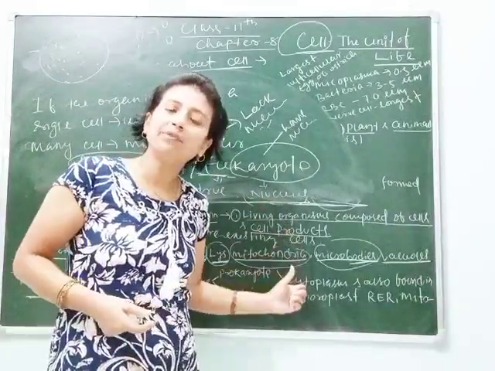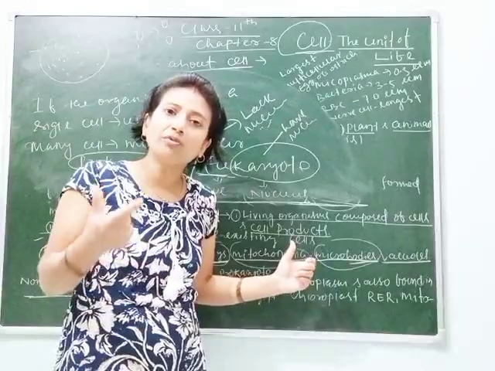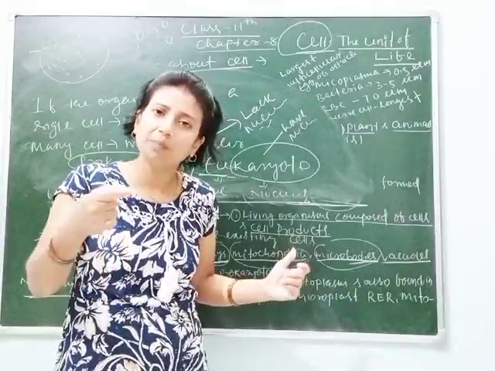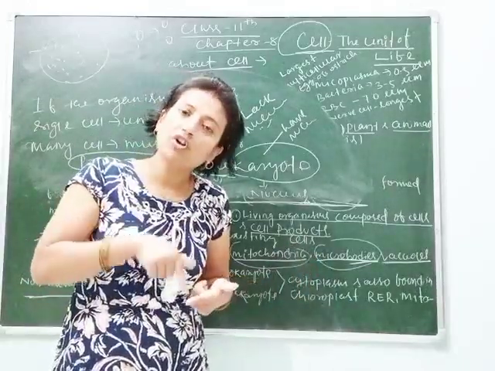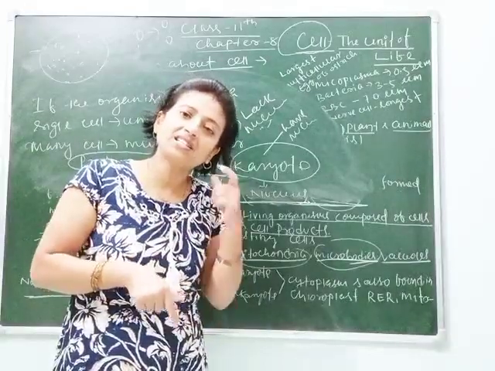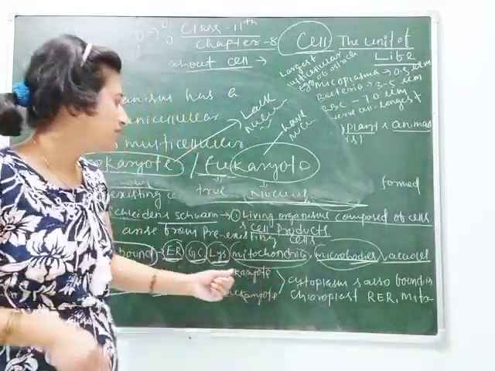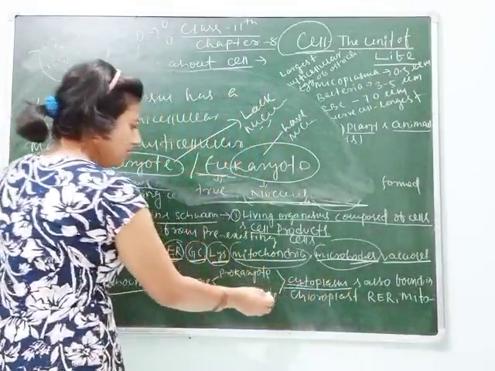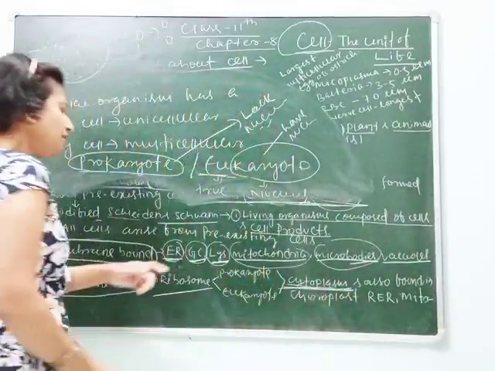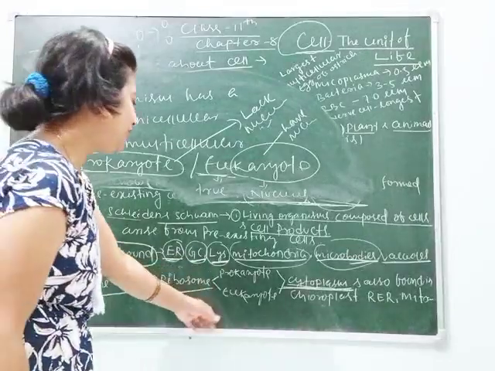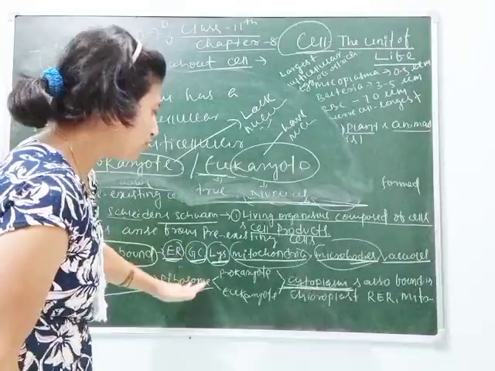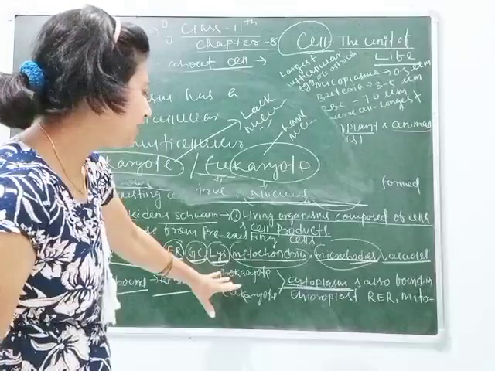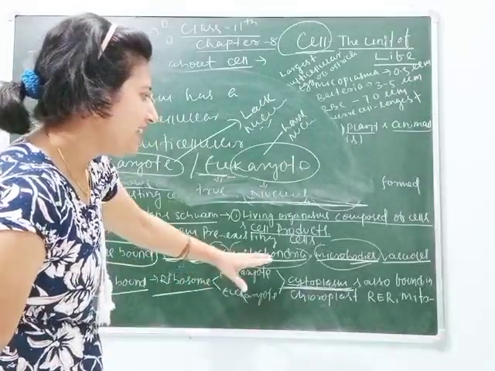But ribosome is not only a non-membranous structure in the prokaryotes, but also a non-membranous structure in the eukaryotes. Prokaryotes and eukaryotes both have non-membrane ribosomes.